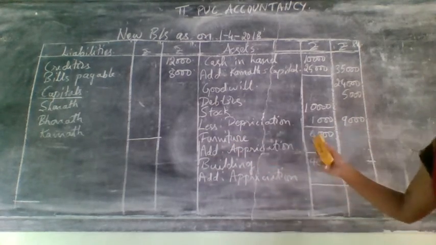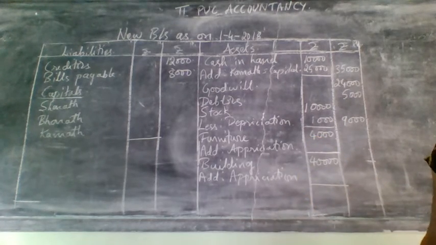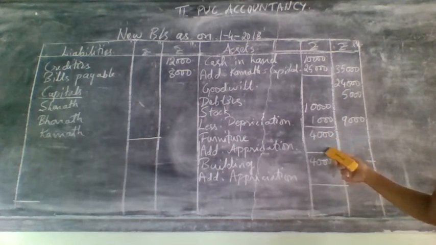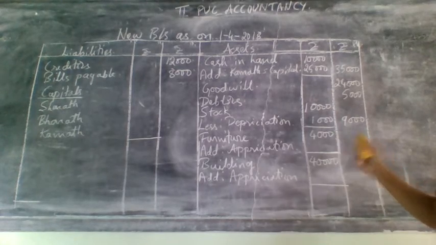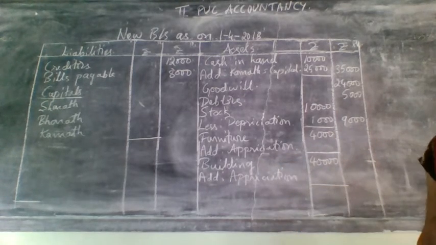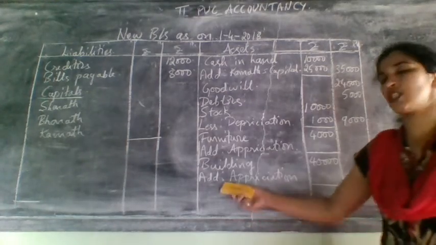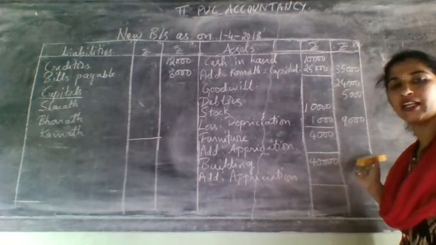Take the value of furniture, that was 4,000, and check the revaluation account. It was appreciation, so add both the amounts and write it in the outer column. Next, same adjustment as furniture for building also. Building was 40,000. For this also it was appreciation in the revaluation account. So add it and write it in the outer column.